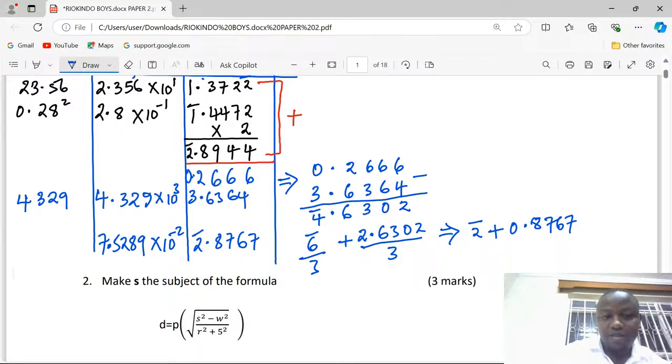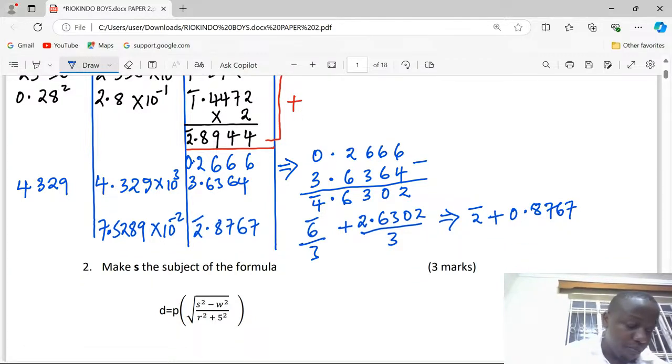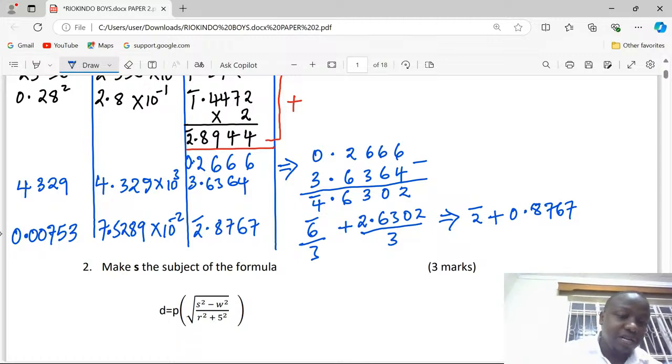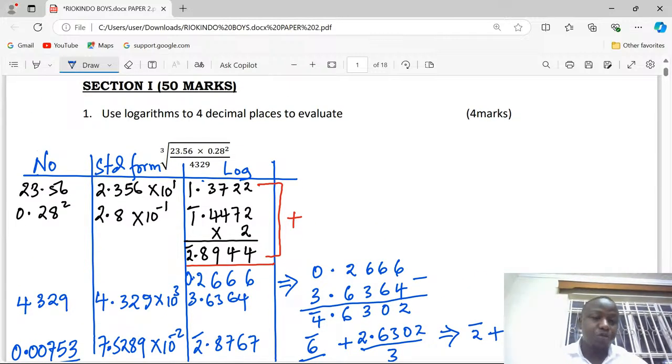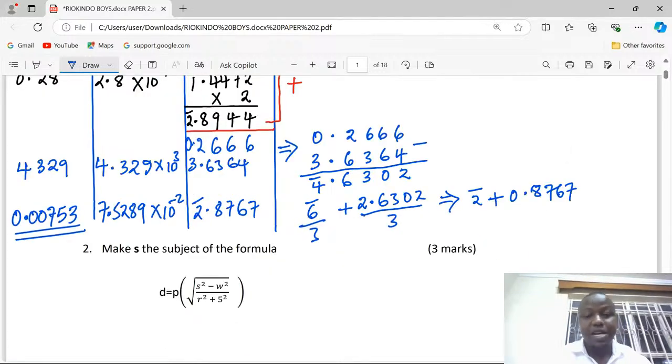7.5289. This means that if this is the standard form, we shall have 0.00753 after multiplying by 10 power -2. Remember, the examiner is very specific. We are talking about use logarithms to 4 decimal places. So now the answer is at 4 decimal places, and it becomes our final answer.